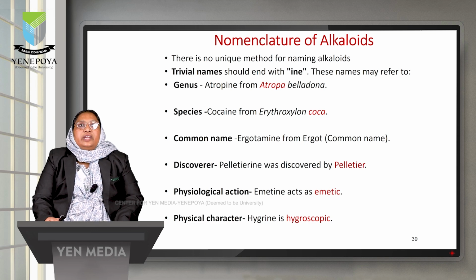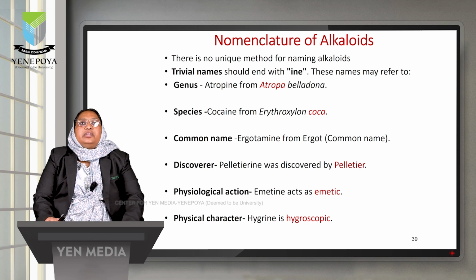There are certain alkaloids where we can see the name end with -ine. This -ine is the ending of the name of the alkaloid. We use this, and it can also be named using other criteria like genus. Atropa belladonna is the source of atropine, and atropine was named from the Atropa genus.